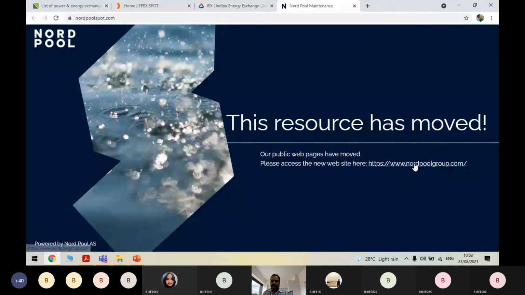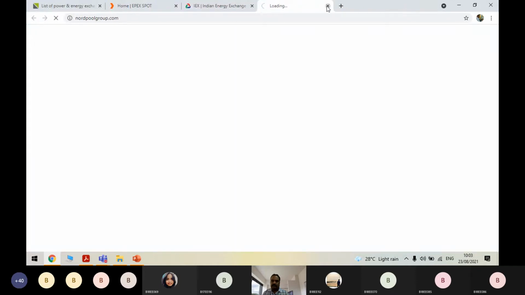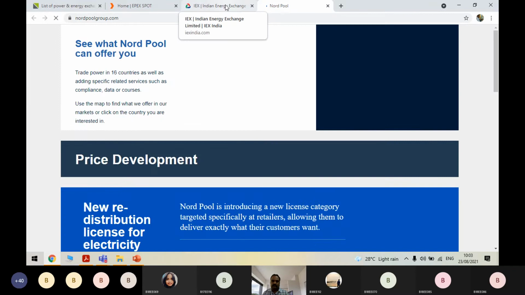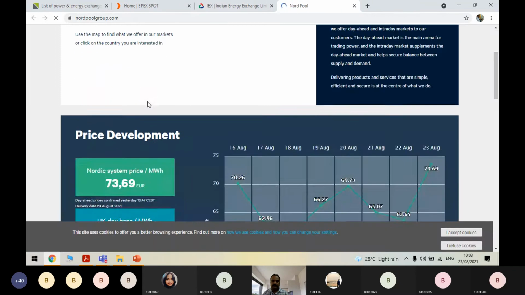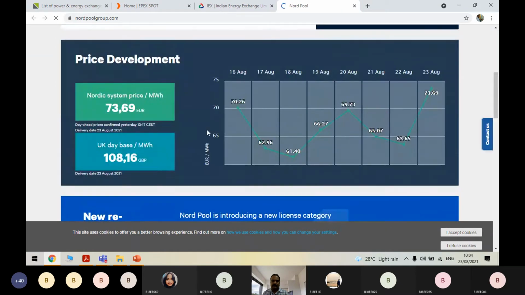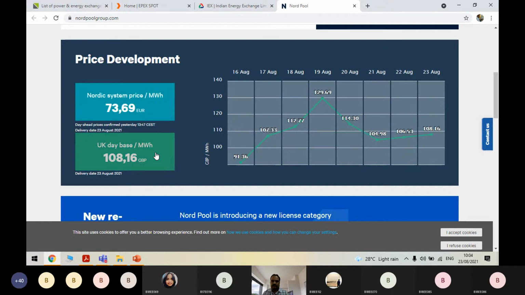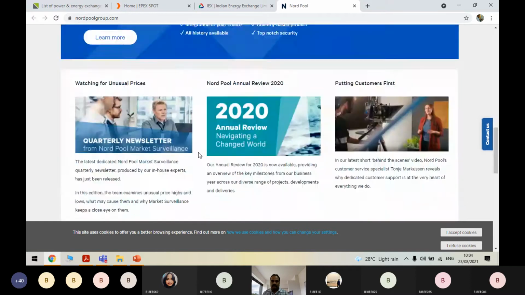Okay, this is under maintenance. Fine. This is the price of how it is moving for 1 megawatt hour in euros. Today is 23rd, right? The price is 673.69.